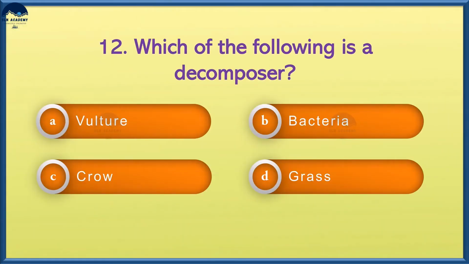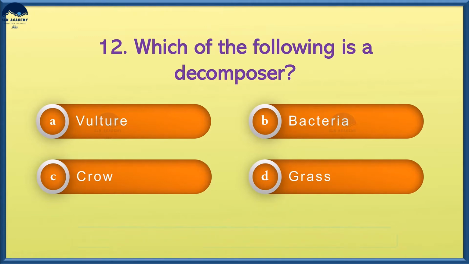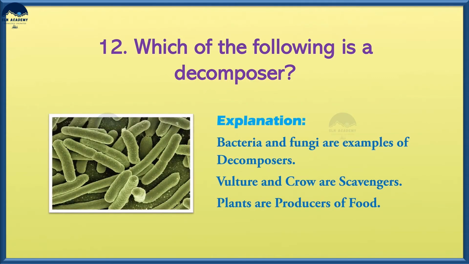Which of the following is a decomposer? Option A, vulture, option B, bacteria, option C, crow, and option D, grass. And the answer is option B, bacteria. Bacteria and fungi are examples of decomposers. Vulture and crows are scavengers. Plants are producers of food.